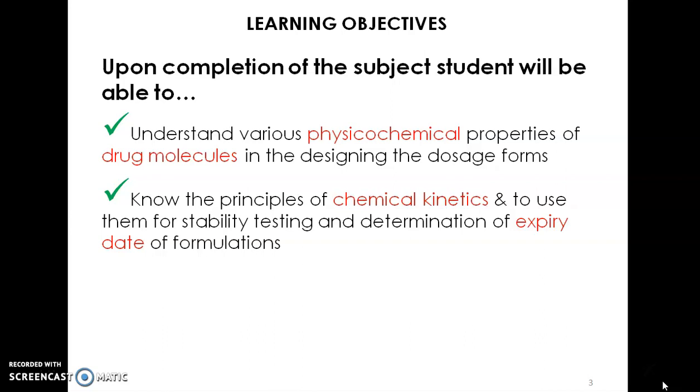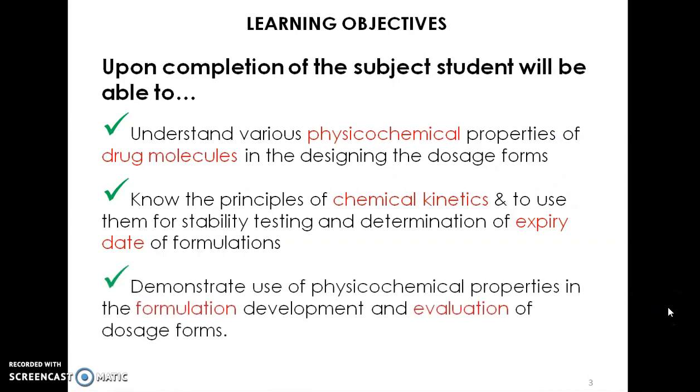Secondly, the student would be able to know the principles of chemical kinetics and use them for stability testing and determination of the expiry date of a formulation. In this subject, chemical kinetics will be studied, which will make the student understand the degradation mechanism of a dosage form, and by stability studies, the student will understand the determination of expiry dates of formulations.